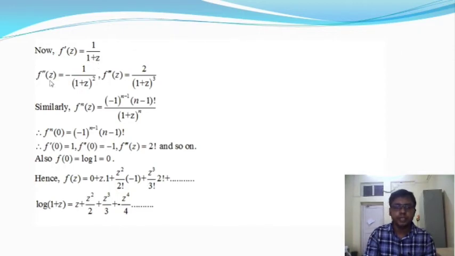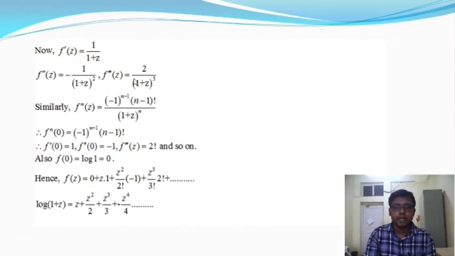Again we differentiate this with respect to z, the second order differentiation. The derivative of 1 by 1 plus z gives minus 1 by 1 plus z whole square. After that, we take the third order differentiation, and it gives 2 by 1 plus z whole to the power 3.